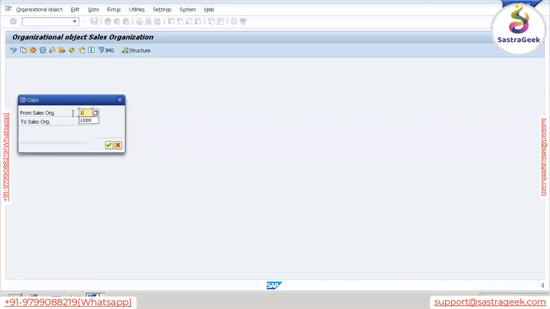So let's copy from the standard that is 1000 sales organization. And here we need to specify some specific code for sales organization. So you can give any name. Like for company code, we gave VANP. So for sales organization, we can give any name. But for our practice, let's use the same code for all the organizational units.